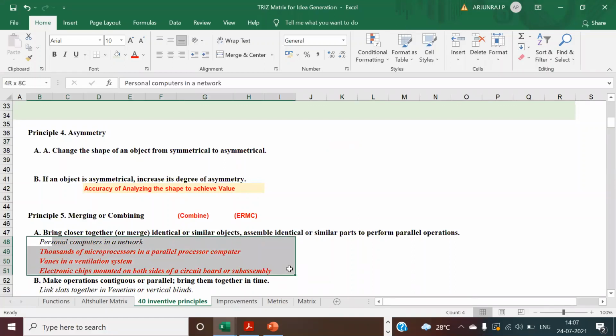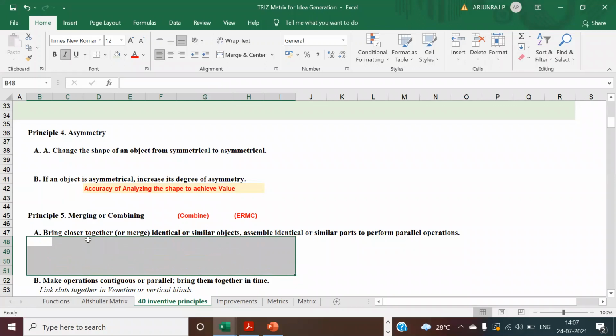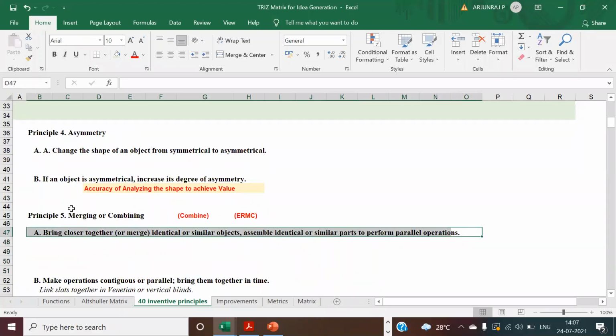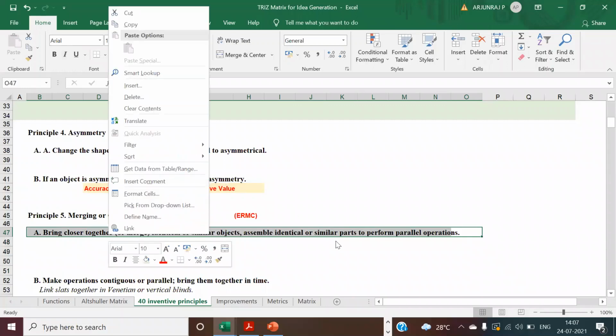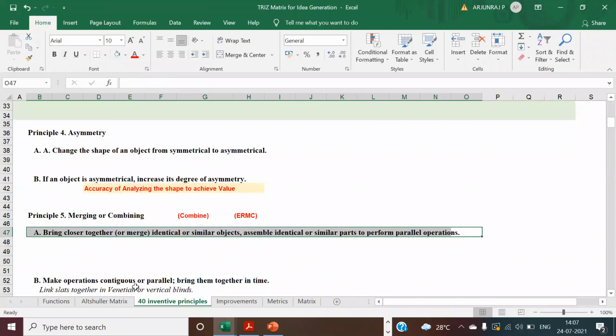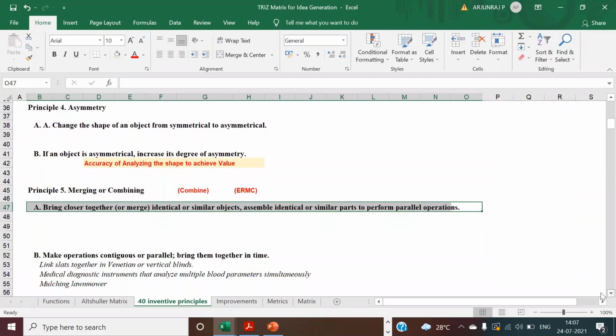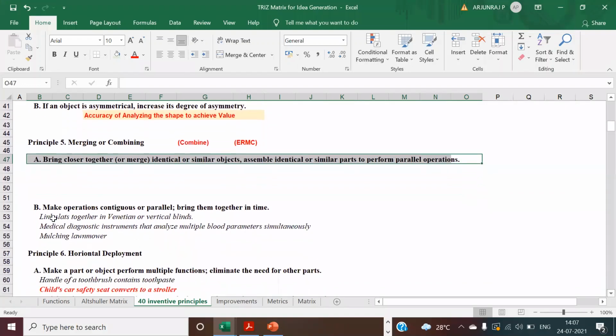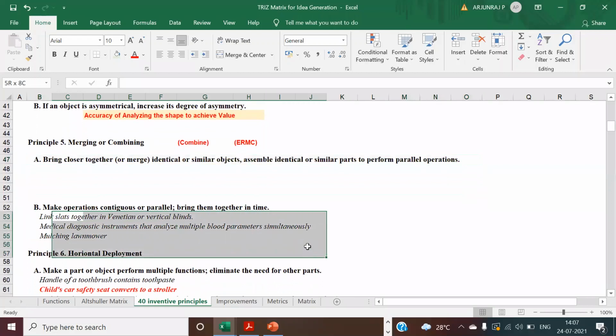And for your case, what can be the best example? Okay, so you are going to bring together or merge identical or similar objects, and you can assemble them. So you can also look for this application. Okay, this is a very good thing. And you can make operations continuous or parallel, bringing them together in time. Okay, so reducing the cycle time. How can you best reduce the cycle time? This is also one of the